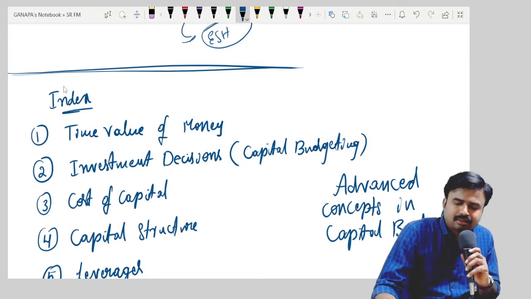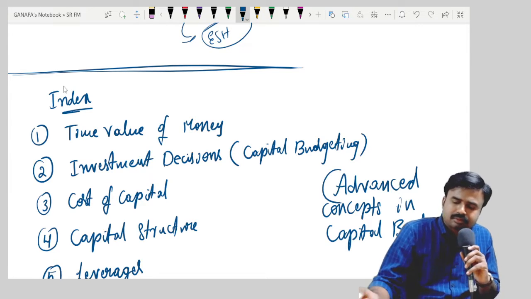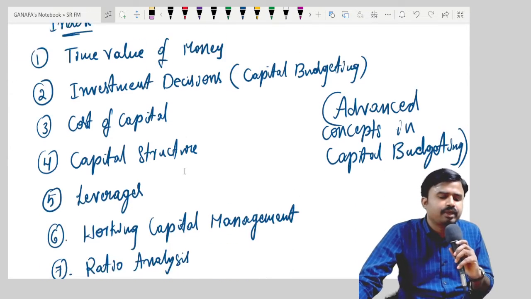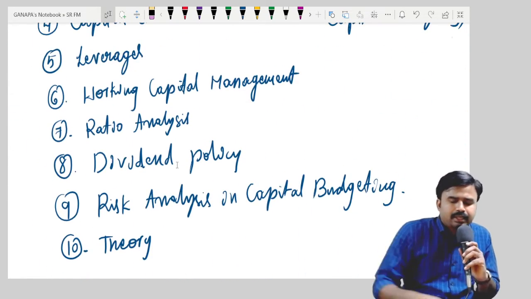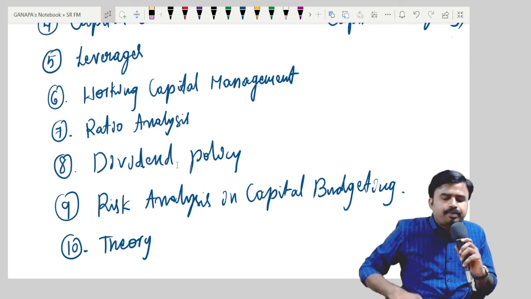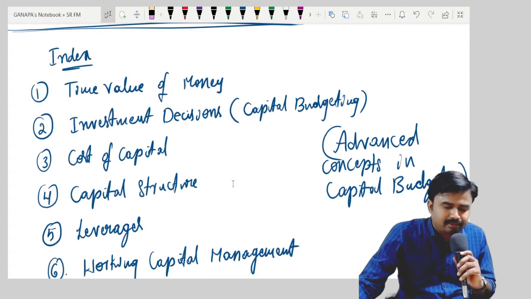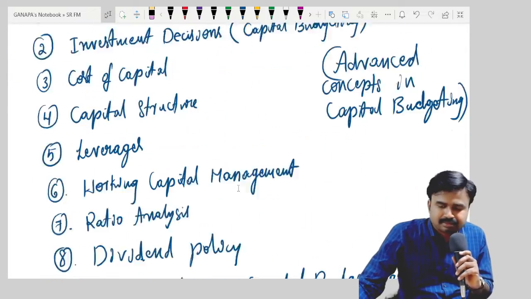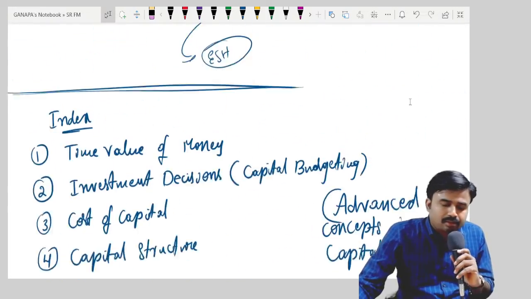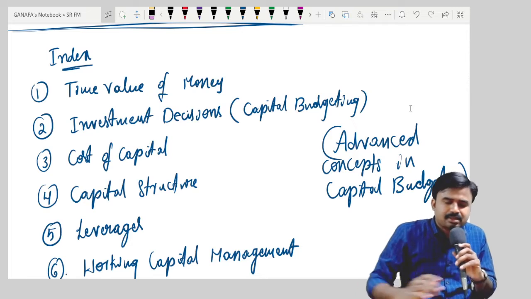This is a sub area of investment decisions actually. Okay, these are the areas we need to cover. The last areas are dividend policy, risk analysis in capital budgeting, and theory, right? Please write this index.